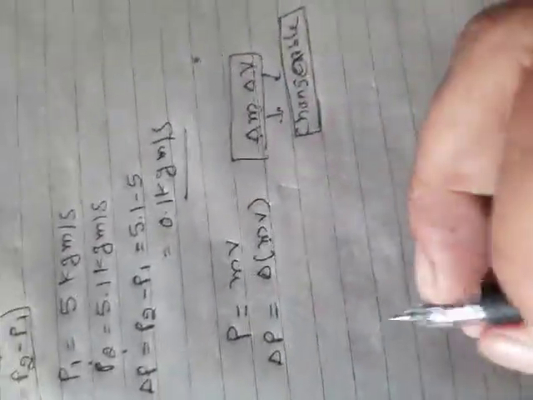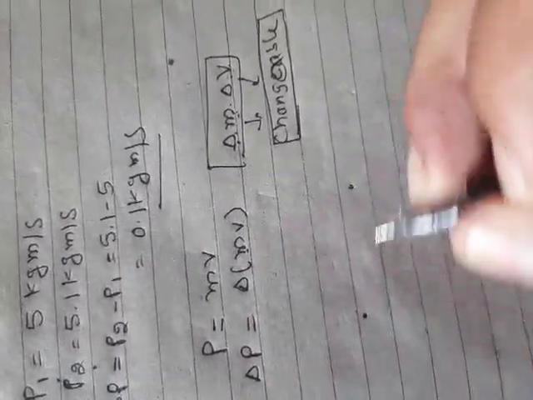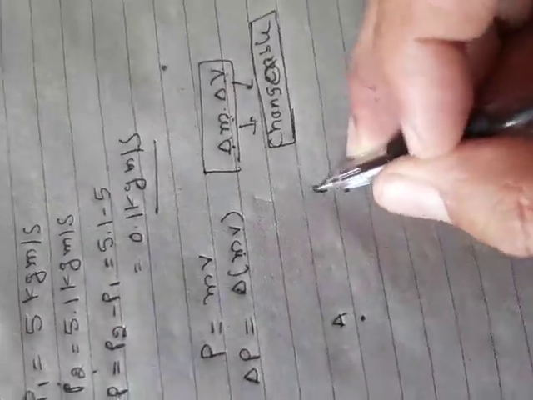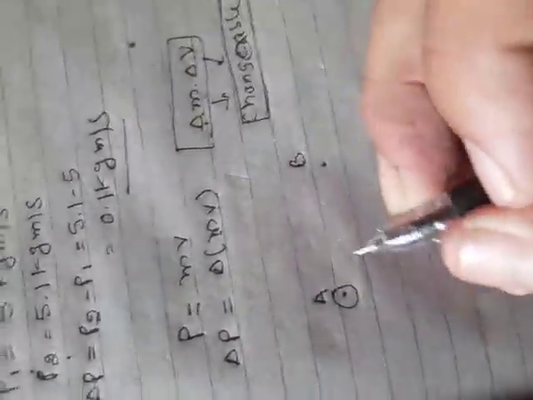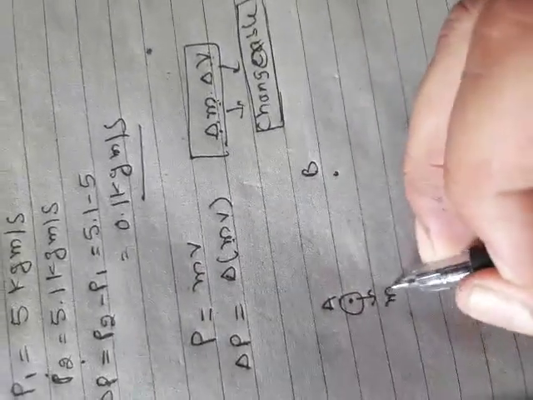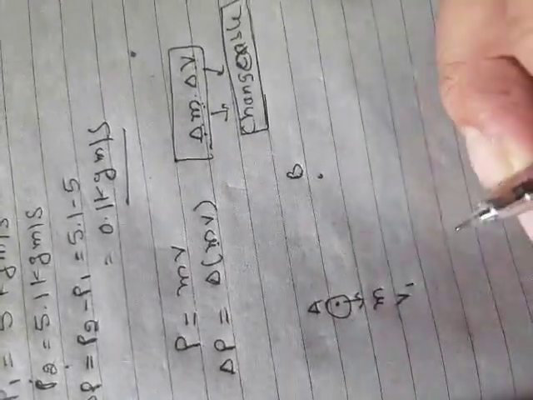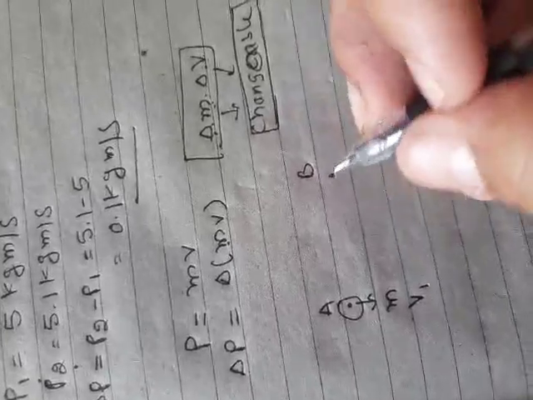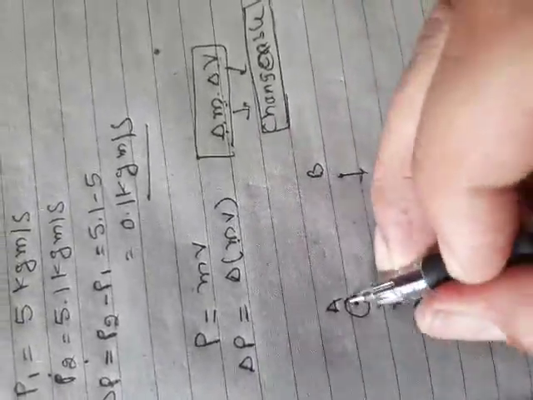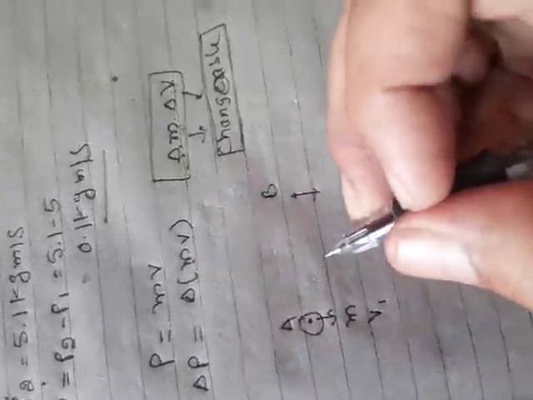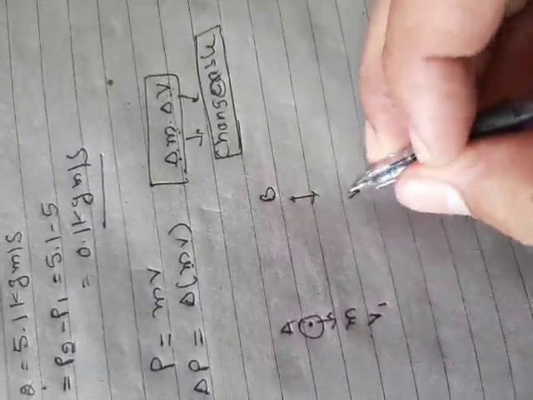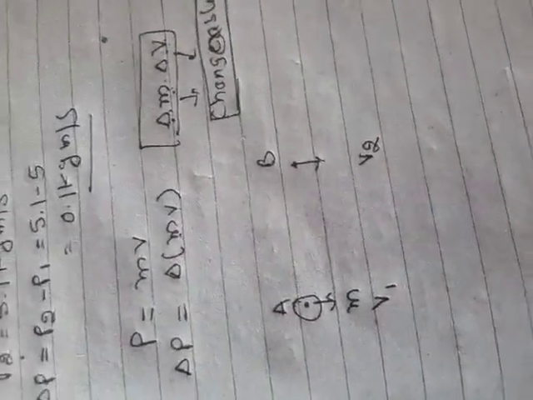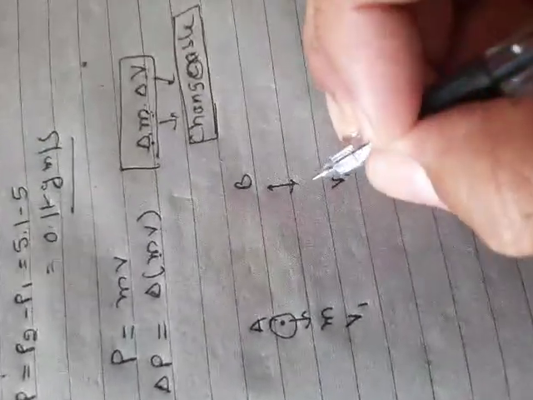So see here, I again have two points. This is point A, this is point B. I am taking one body, so its mass is M and its velocity here is V1. At the final point, when the body reaches this point, I can take the velocity of the body as V2. Then the mass will remain the same.